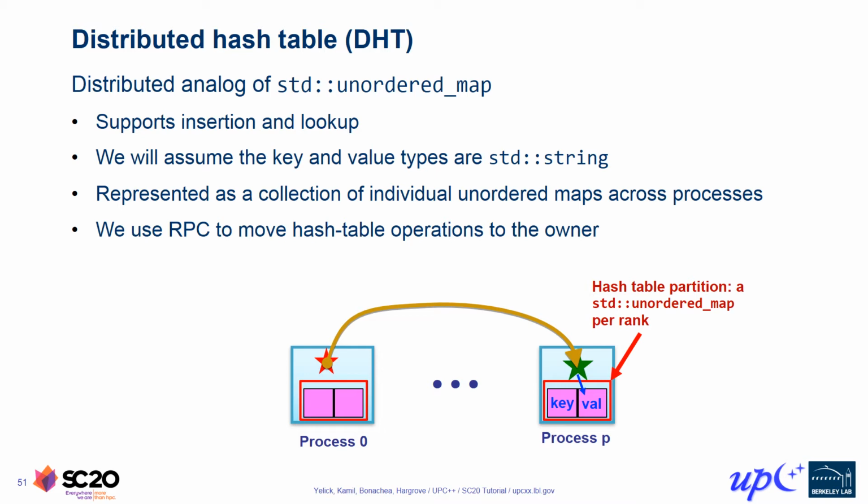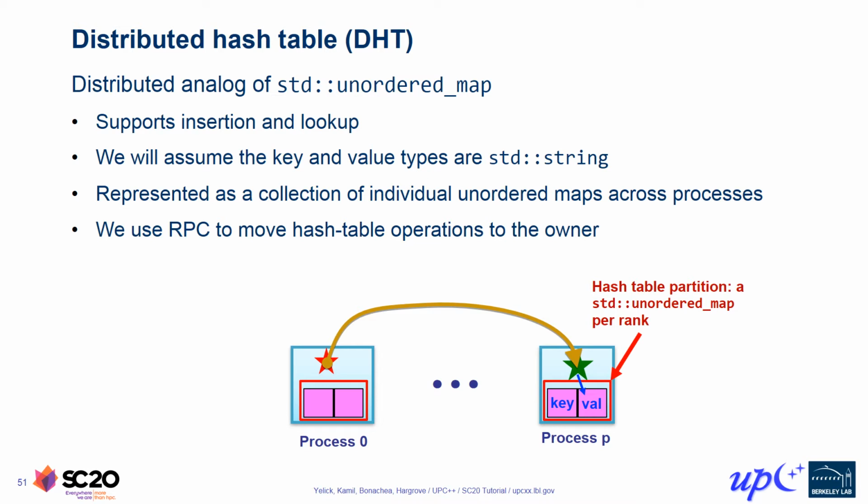For demonstration purposes, we'll be using keys and values of type std::string in our DHT, but the same concepts apply to other types. In implementing a DHT, we want to spread the storage of key value pairs across processes so that ideally we achieve a good balance across the system of memory utilization for storing the data and network traffic to access it. The basic implementation approach will be to use a hash function to partition keys into a fixed number of buckets equal to the number of processes. We represent the distributed hash table using a collection of std::unordered_map containers, one on each process, which stores the set of key value pairs comprising the partition owned by each process.